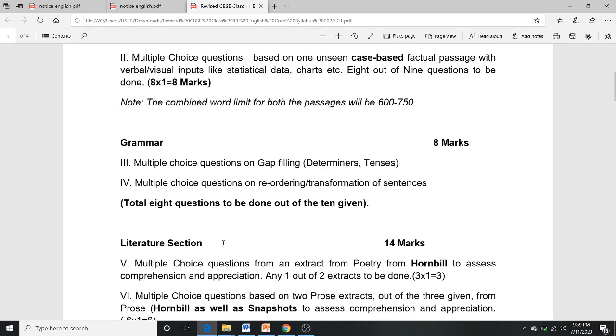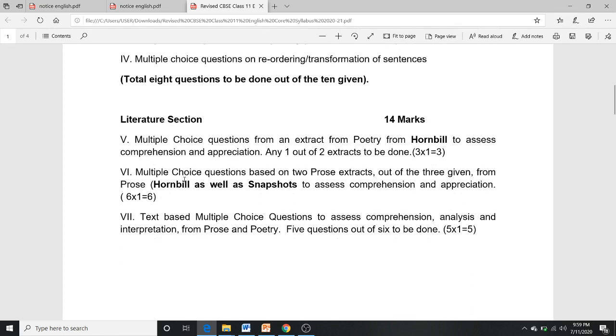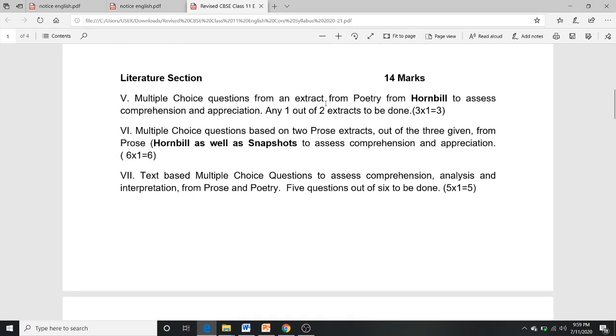The third thing is very important, that is the literature section. You all know that the literature section is the one where you can perform well, because you study it at home, and you can get good marks if you write the answers very well and to the point. In this section there are multiple choice questions from an extract from the poetry of the Hornbill book. The books prescribed by the CBSE are Hornbill and Snapshot. Poetry from Hornbill will have multiple choice questions to assess comprehension and appreciation, and any one out of the two extracts is to be done.